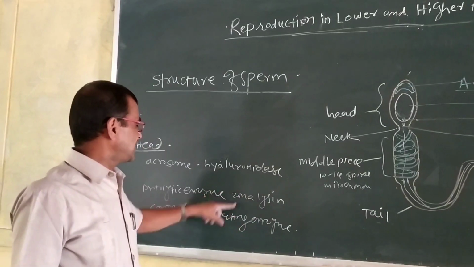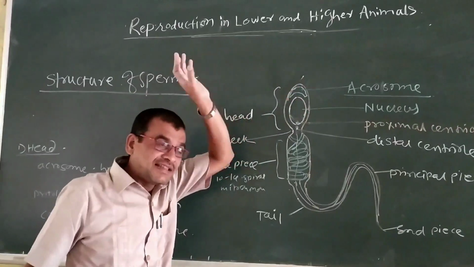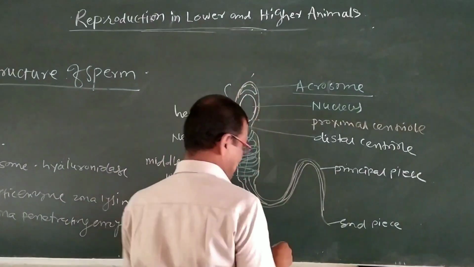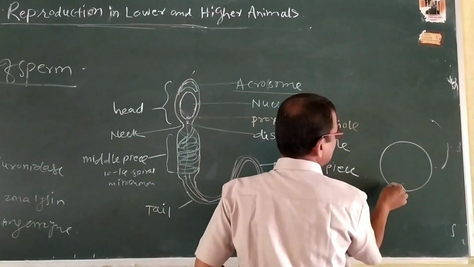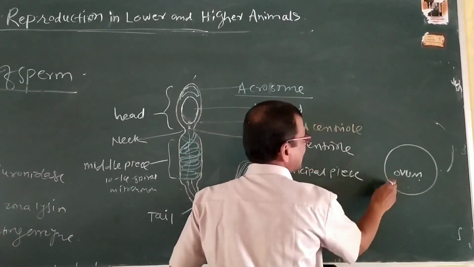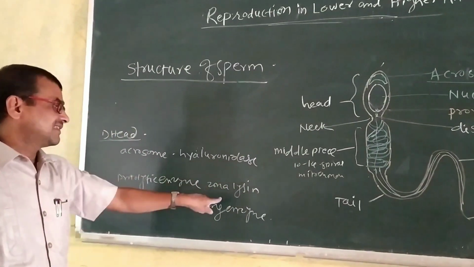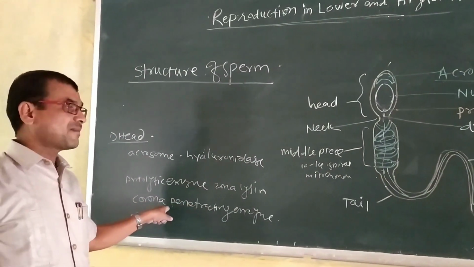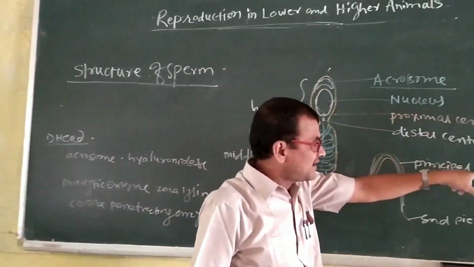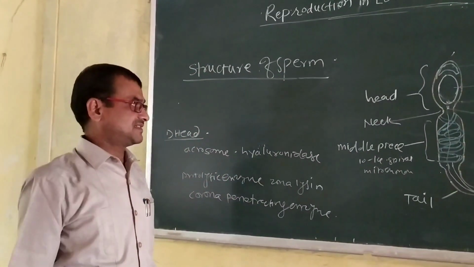These 3 enzymes, hyaluronidase, zona lysin and the corona penetrating enzyme, are present in the acrosome, and they are responsible for digesting the wall of the ovum or egg. They are helpful to penetrate the egg wall or ova wall at the time of fertilization.